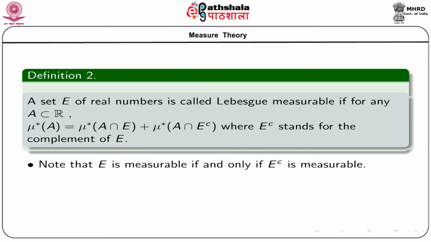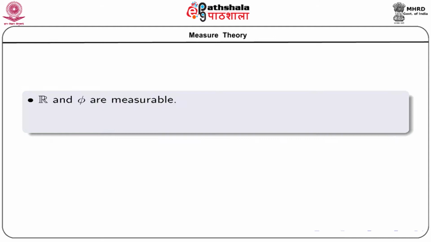It is easy to note that a set E is measurable if and only if E complement is also measurable. From the definition, it is also clear that both the set of real numbers R and the empty set phi are measurable.